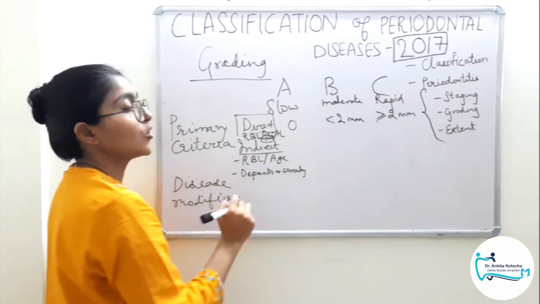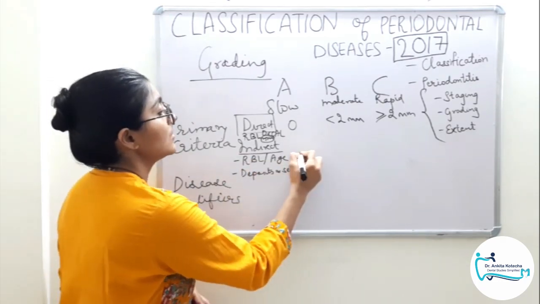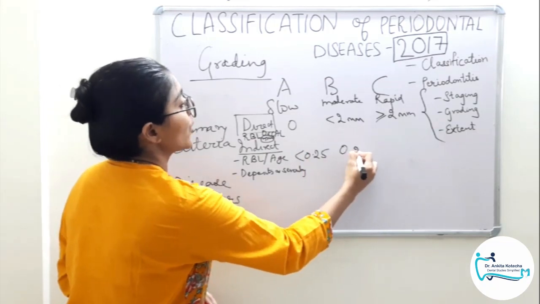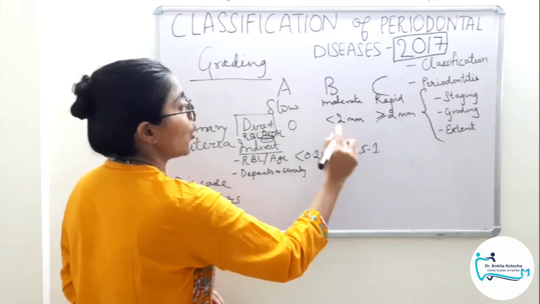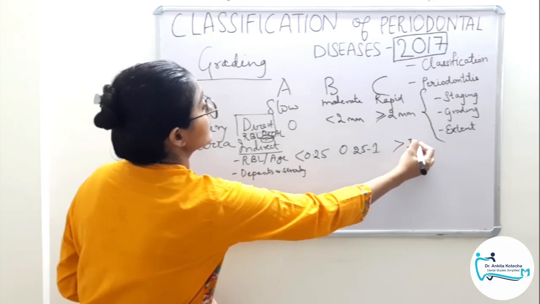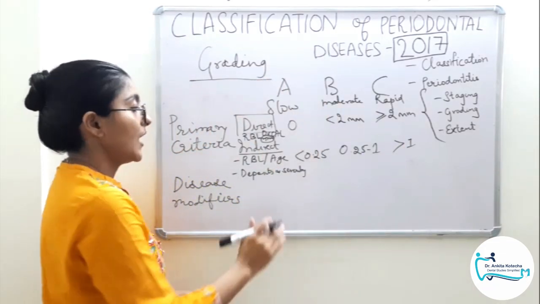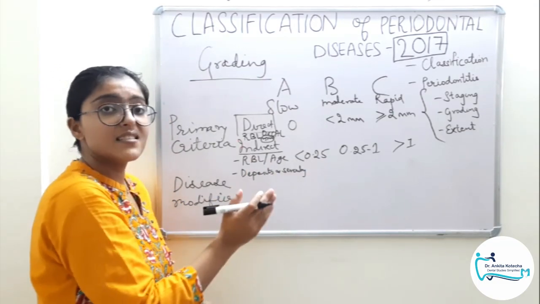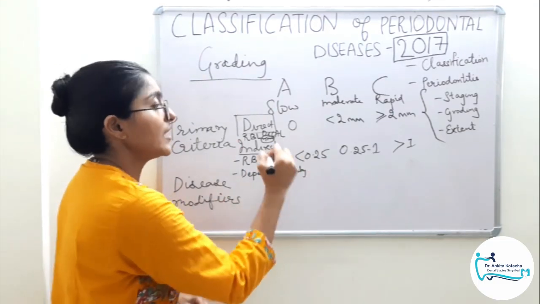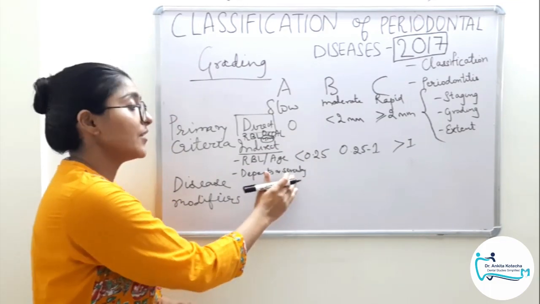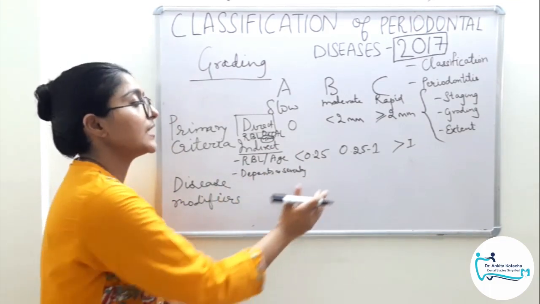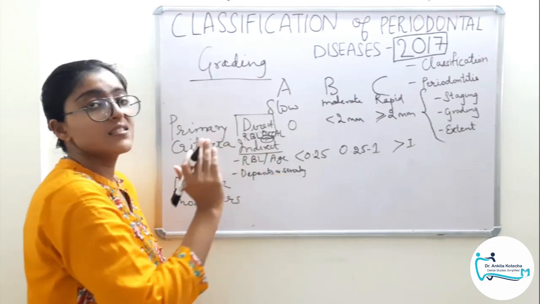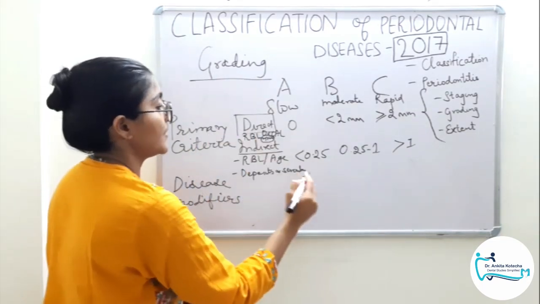So radiographic bone loss by age: if this ratio, this value, is less than 0.25, it is slow rate. If it is 0.25 to 1, it is moderate rate, and more than 1 is rapid rate. And if the deposits are more and disease severity is less, then it is slow rate. If the deposits and the severity correlate fairly enough, then it is moderate rate. And if the deposits are minimal but the disease is severe, then it is rapid rate.